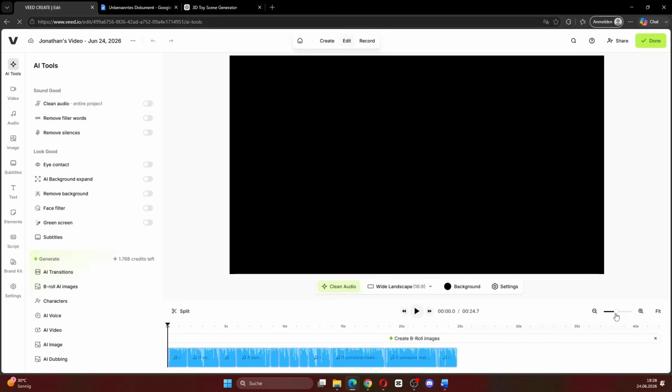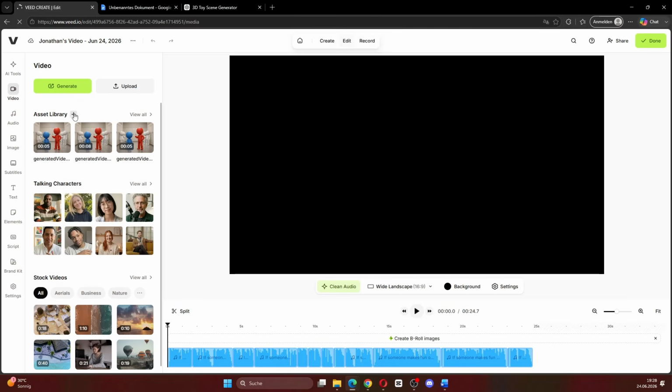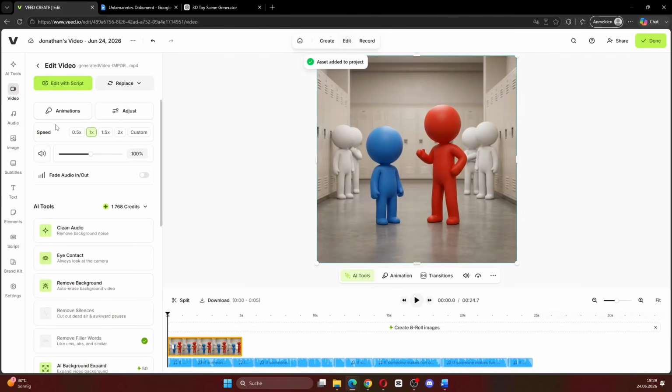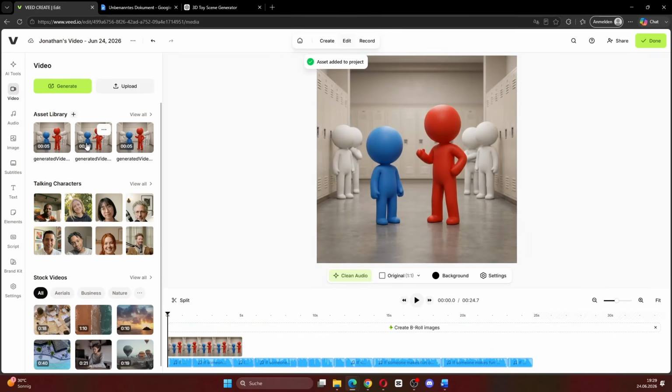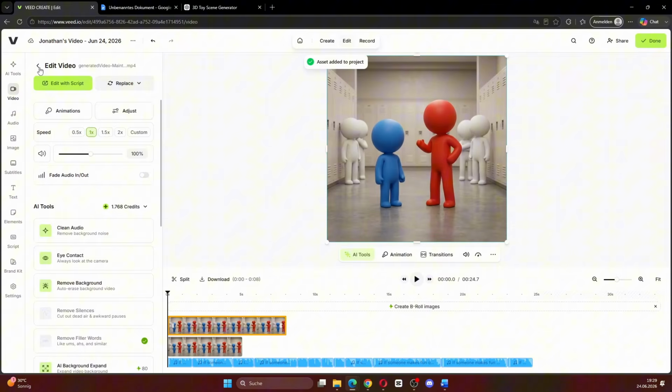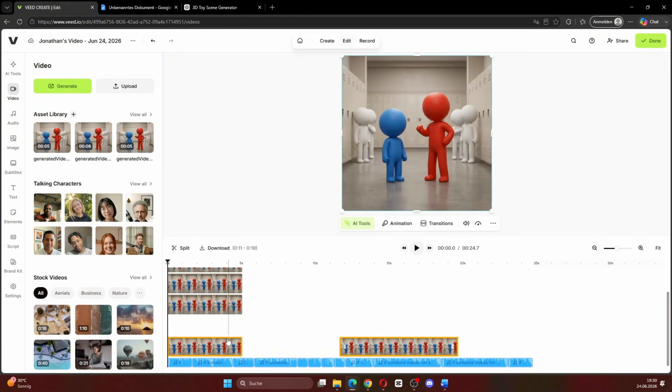Now we want to import the videos. You can import your videos by clicking the plus icon, or if you generated them inside Veed like we did, you can add them directly from your assets. The next step is putting them into the correct order.